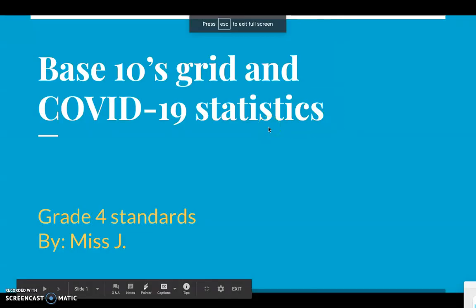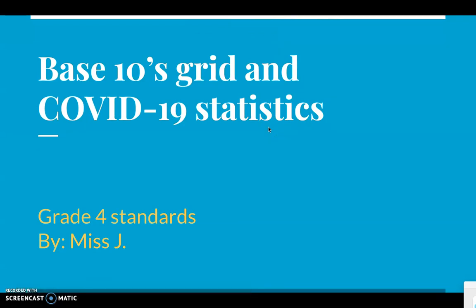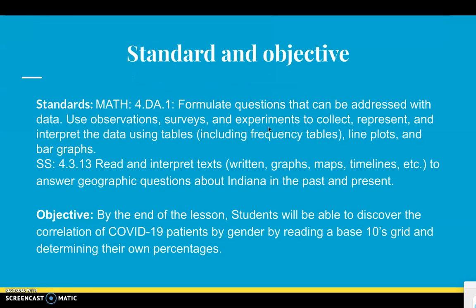Okay, students. So today we're going to be talking about base 10's grids and COVID-19 statistics. We're going to be using COVID-19 statistics to make base 10's grids together. Okay? So we're going to be talking about a 4th grade math standard today and a 4th grade social studies standard. So both the things we're discussing today are those standards. If you want to read them, you could read through this right here.